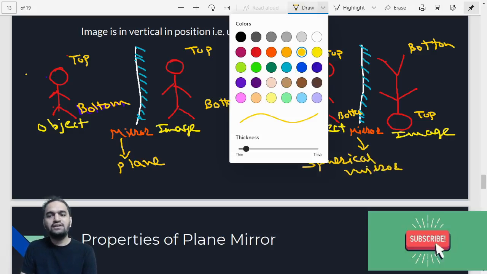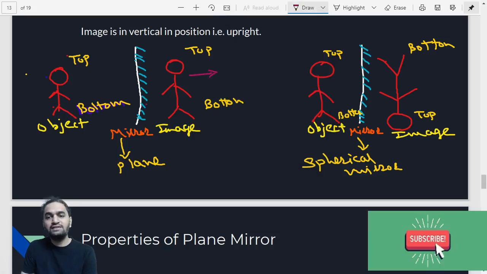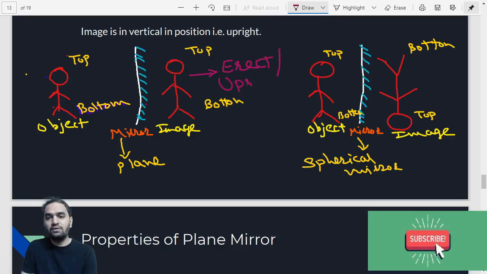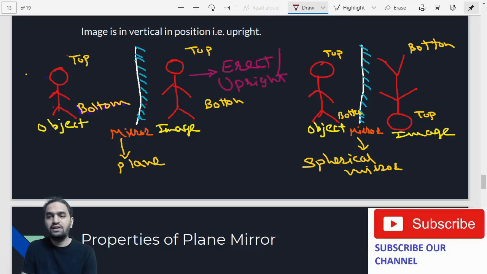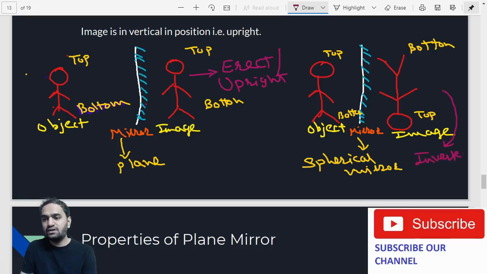So are there certain names for this? Yes, there is a certain name for this. You can call this particular image as erect image. This is called as erect image or upright image. Erect image or upright image. Right? And this kind of image which is upside down, this is called as inverted image.